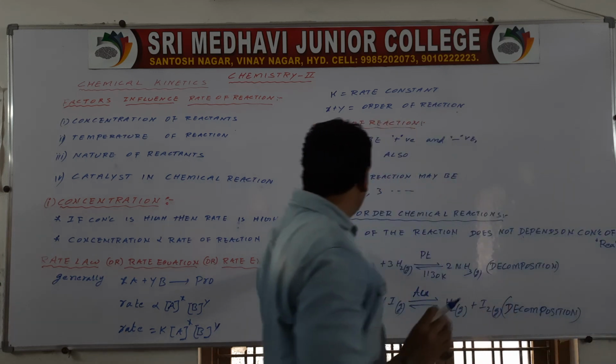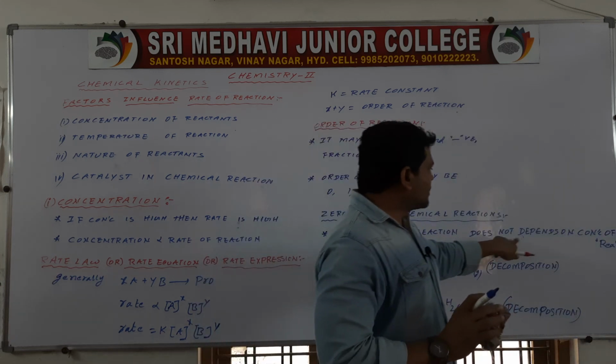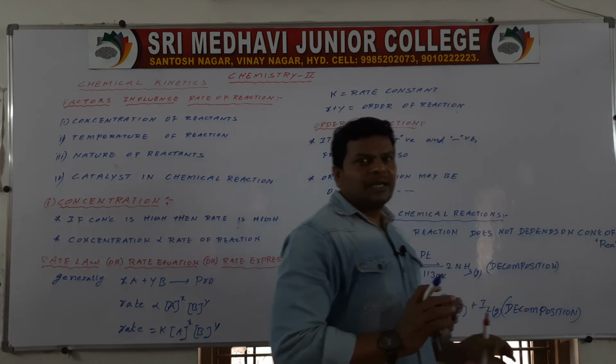Okay, so here the rate of the reaction does not depend on concentration of the reactants.